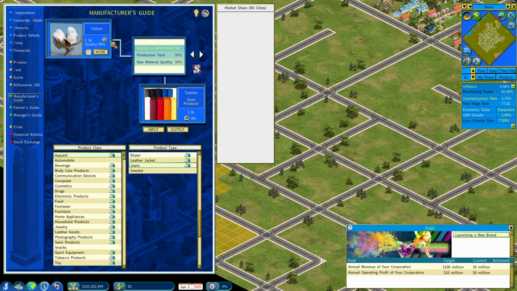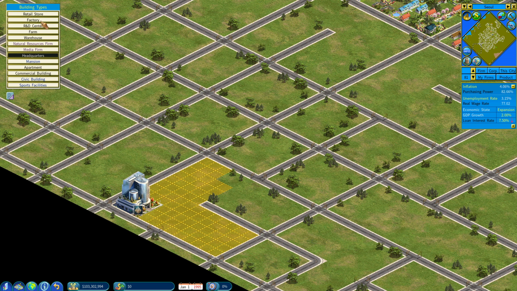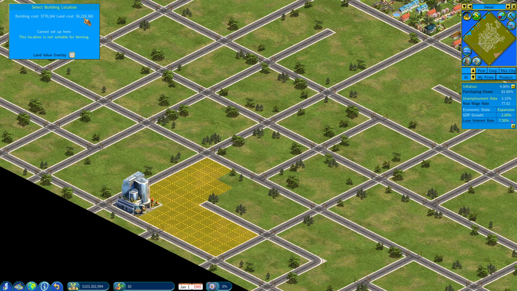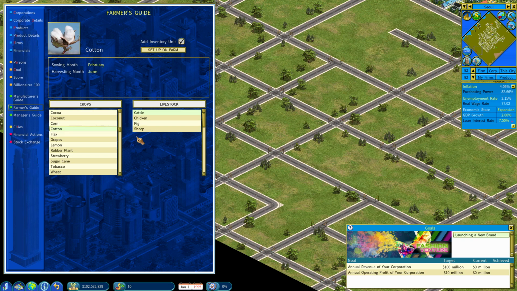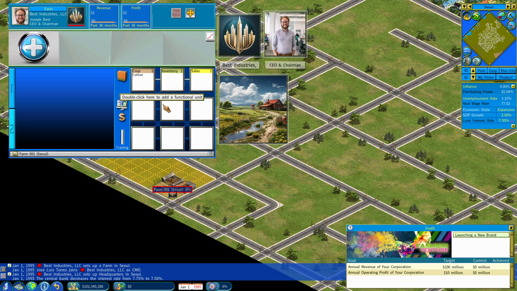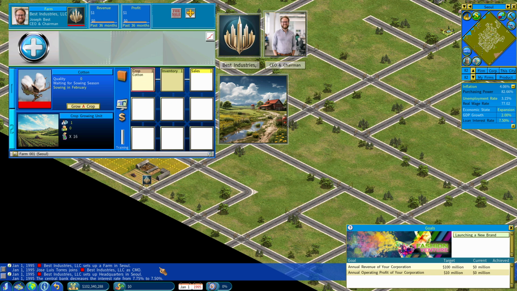All right, textiles. So that requires cotton. We need to start raising cotton. So let's get a farm going very quickly then. So farm, and we want to raise some cotton. So cotton set up on our farm. What did that say about that? Cotton sows in February. So that's perfect. We want to get that going right away.